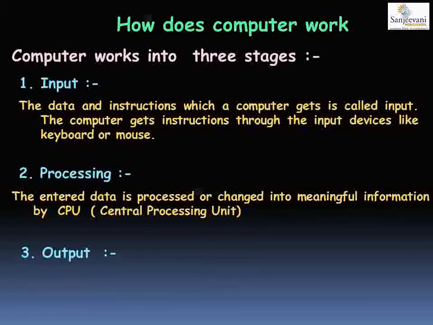Yes, now you're using monitors. Whatever processing is done in the CPU, you can see through the monitors. So monitor is the output device. You type from your keyboard and the CPU processes it, and then you can see whatever you're typing on a monitor. So monitor is an output device.